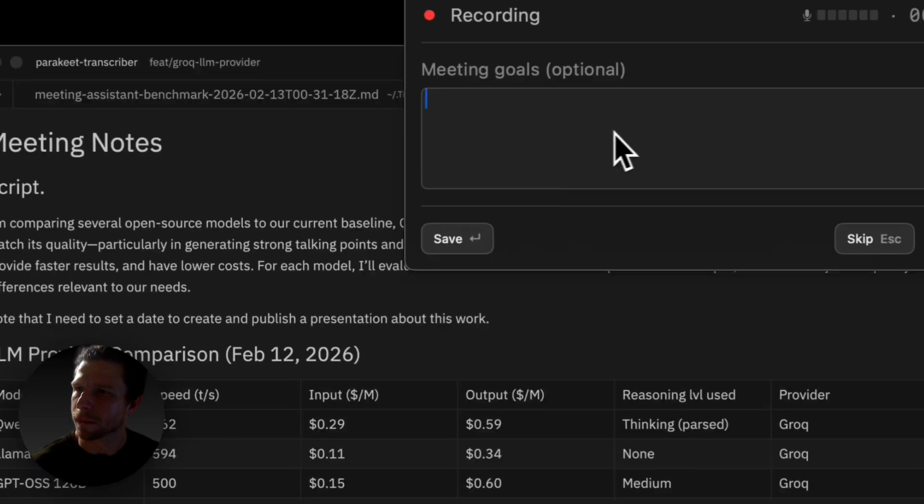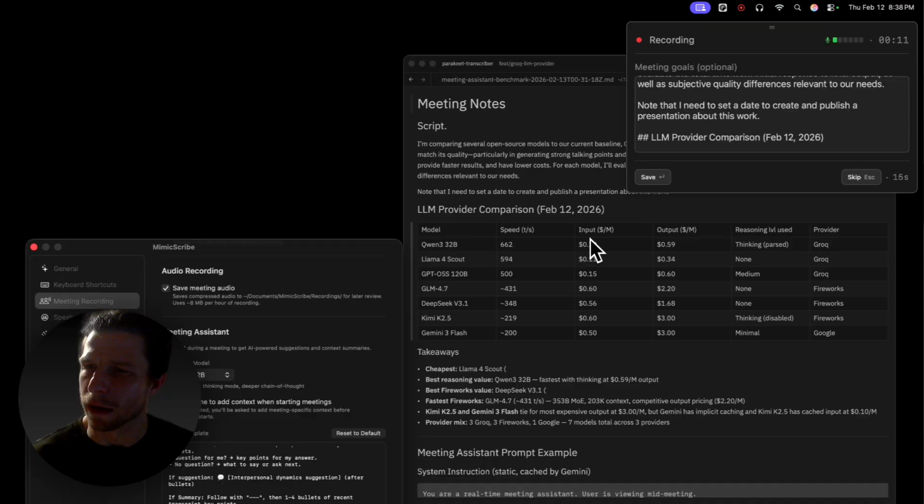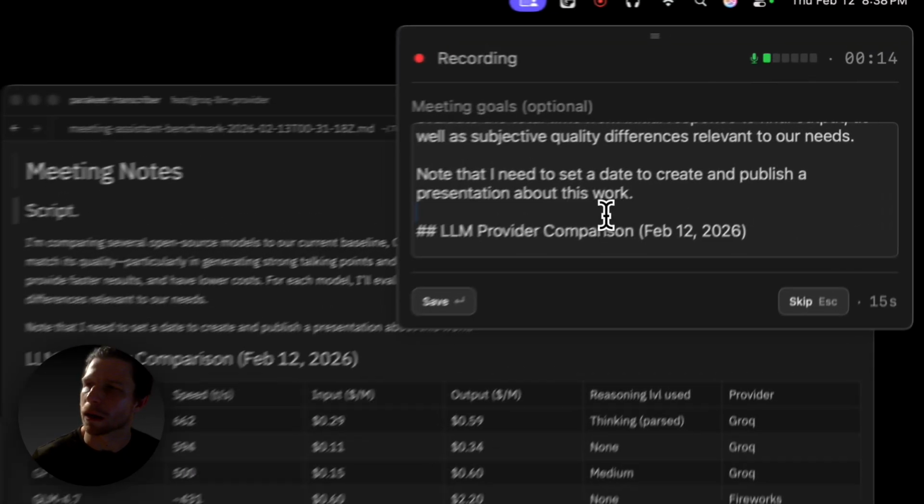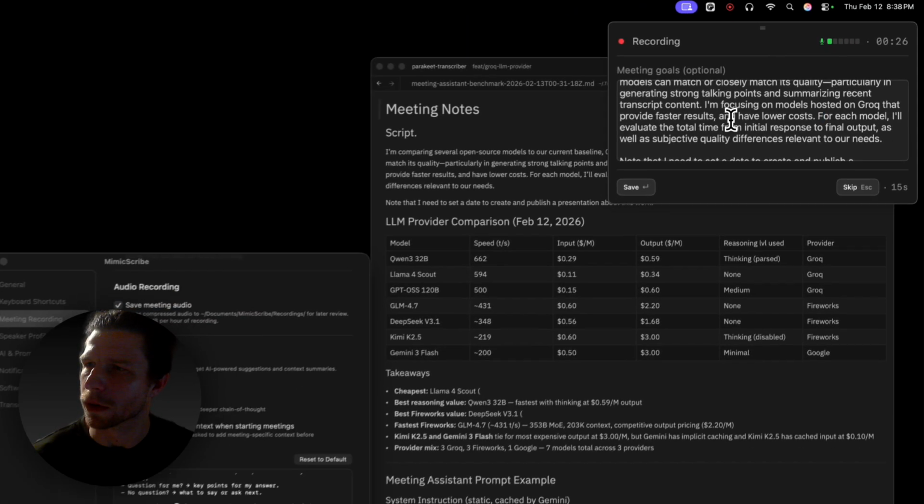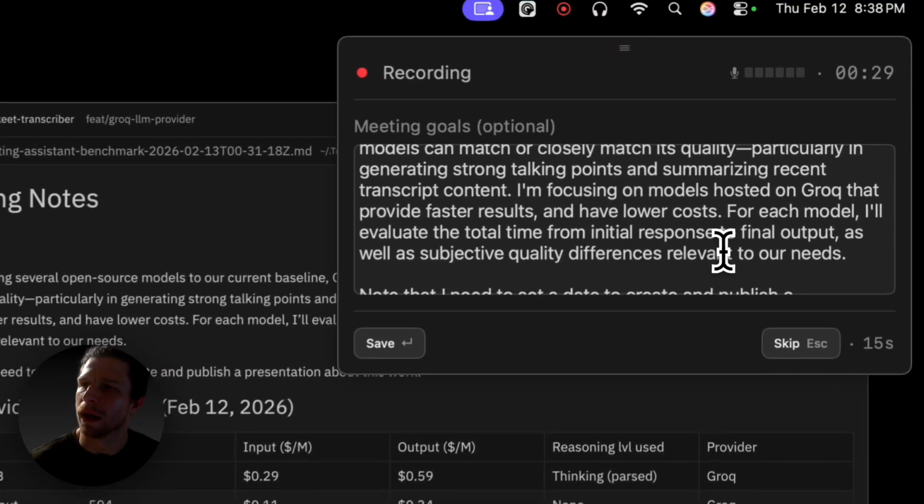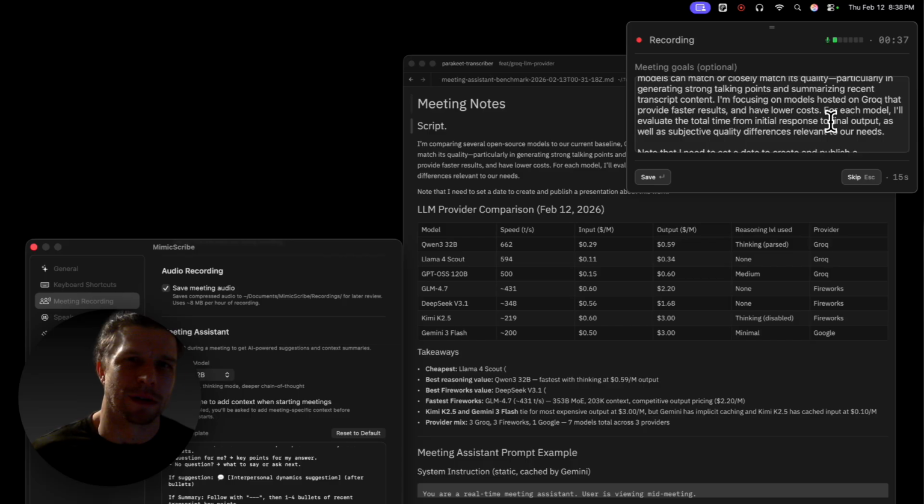We're gonna start a meeting. I'm going to paste in some of this context as the script, some data for the model to use to suggest talking points. And here we are discussing our priorities. What I'm going to be doing here for each model, I'm going to evaluate the total time from the initial response to the final output, and evaluate subjective quality differences. This is, of course, an ad hoc test here. This is good for video.